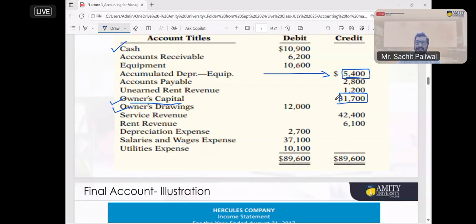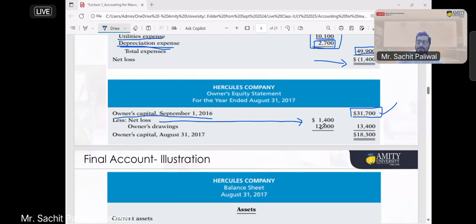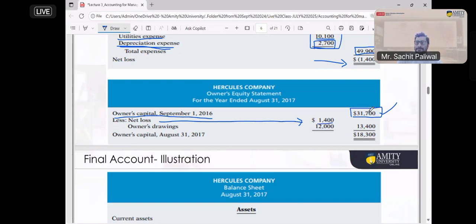Now, the next entry. Somebody was asking where we record the drawing. So now we will record the drawing. Drawing means the owner withdraws capital, 12,000, for his personal use. If you are enjoying the profit, then you also have to bear the loss. So that is why the loss has been deducted from the capital. If it is profit, it will be added. If it is a loss, it will be deducted. And you also withdrew 12,000 already as drawing.